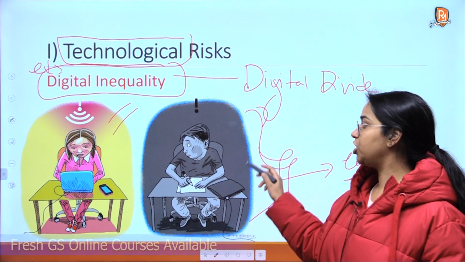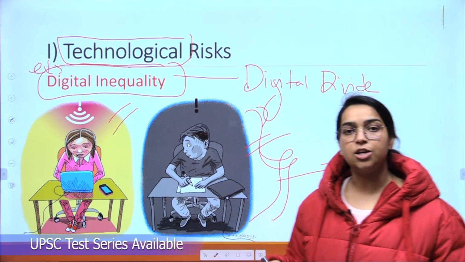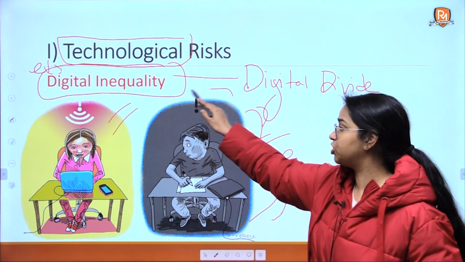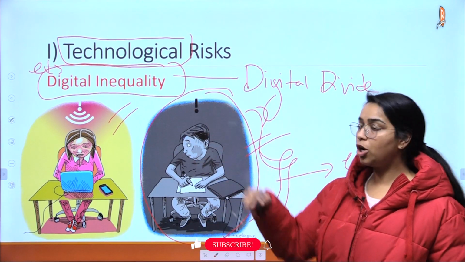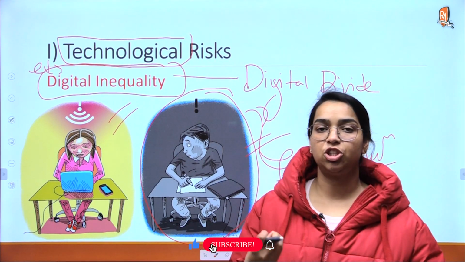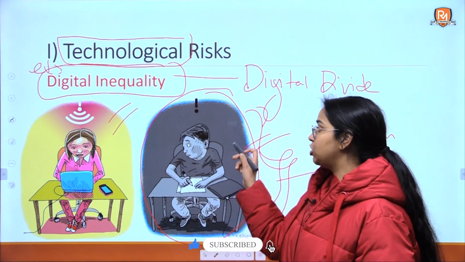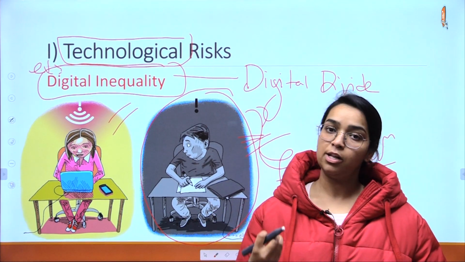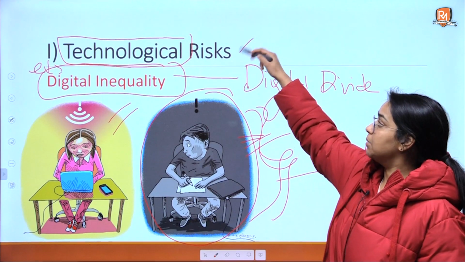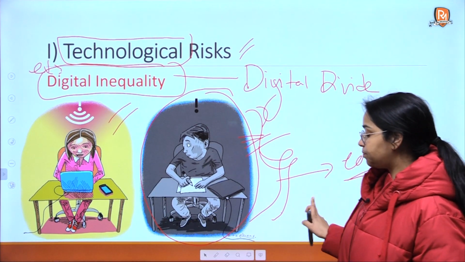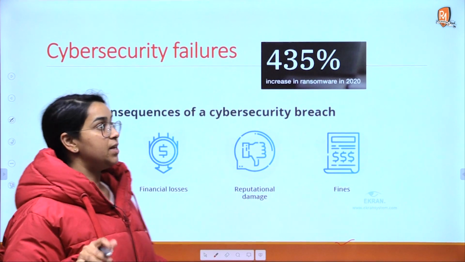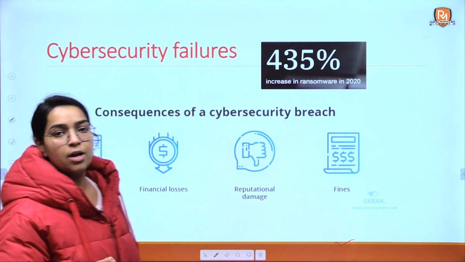So इससे social inequality बढ़ती है. It will also destabilize the economy of the country because half of the population or more than that might not be able to leverage their own potential. यहाँ बच्चे पढ़ नहीं पा रहे हैं तो ये इकोनॉमी में contribute कैसे करेंगे फ्यूचर में. So that is how technology becomes a risk. Also, the second example of technological risk we can say is the risks posed by cyber technology.